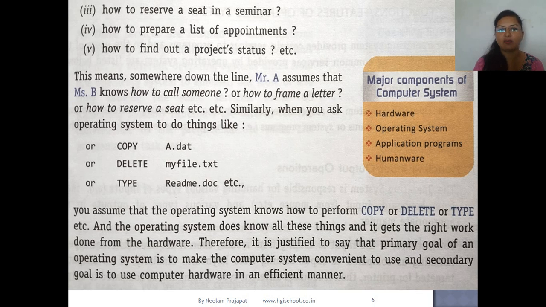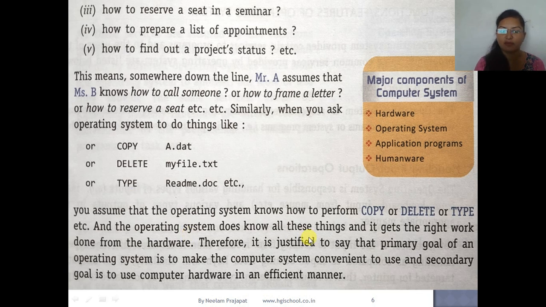Similarly, if we are giving instructions to the operating system to do things like copy, delete, type, etc., then the operating system will perform those tasks. You assume that the operating system knows how to perform copy, delete, or type. That is why we are giving orders to the operating system.